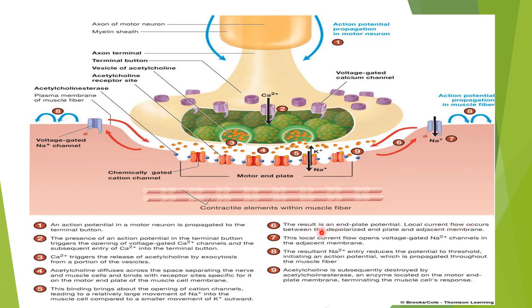Local current flow occurs between the depolarized end plate and the adjacent membrane. This local current flow opens voltage-gated sodium channels in the adjacent membrane. The resulting sodium entry reduces the potential to the threshold, initiating an action potential which is propagated throughout the muscle fiber. Acetylcholine is subsequently destroyed by acetylcholinesterase. Acetylcholinesterase is the enzyme located on the motor end plate, terminating the muscle cell's response. So in this way, muscle contracts with the help of acetylcholine.